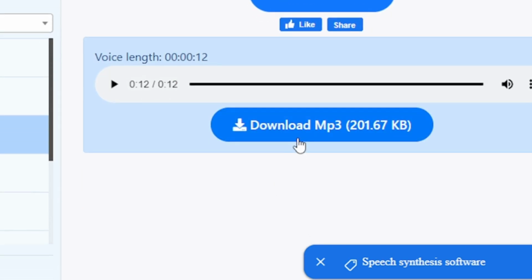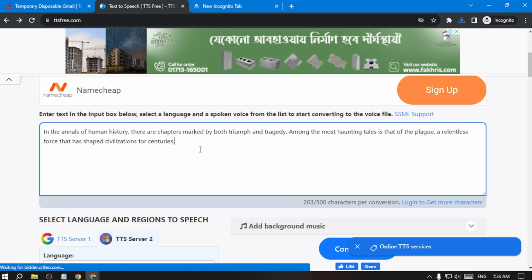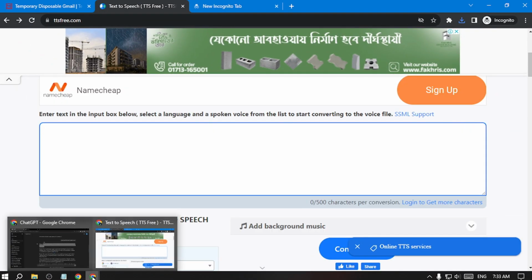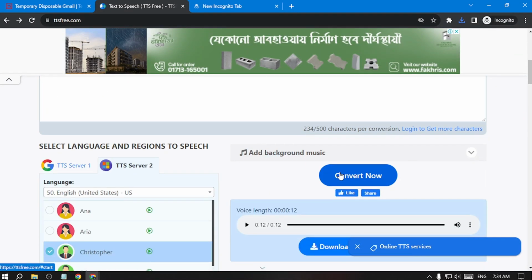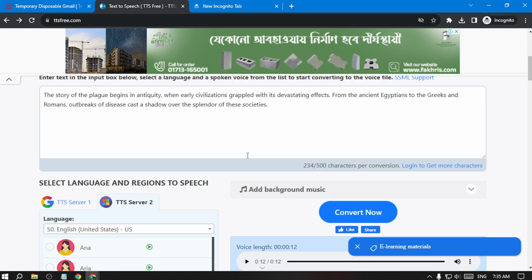Then I'll click here, download mp3. And that's how I'll do for the rest of the script. A few moments later. Make sure, friend, when you download these audios, you give a numbering order because it's going to help us when you edit. So now we have completed the script, the background, and also the background voice.